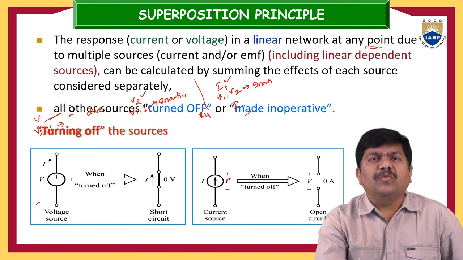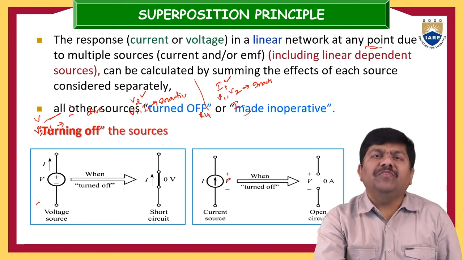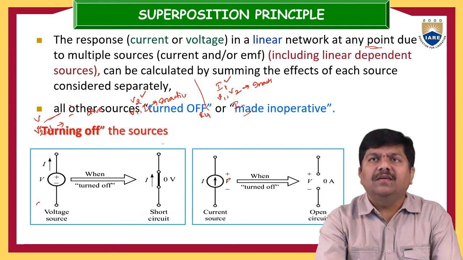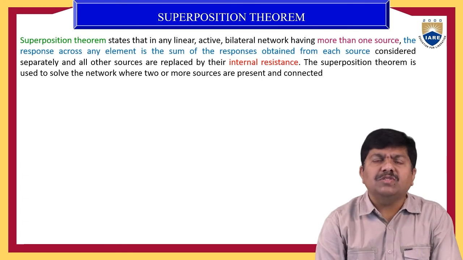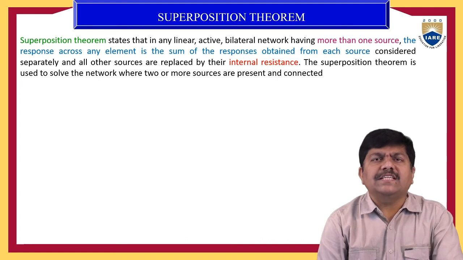This is the way we are going to use to turn off the remaining active energy sources except the energy source due to which we want to see the response at any point in the electrical circuit. And more clearly, what is the statement here? Just now we have discussed the outline, and more exactly, what is the statement of the